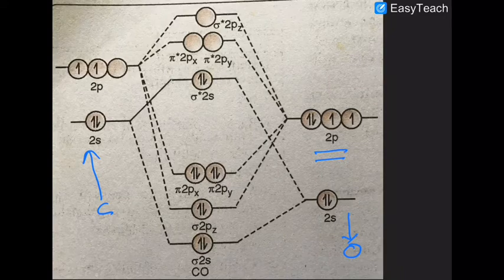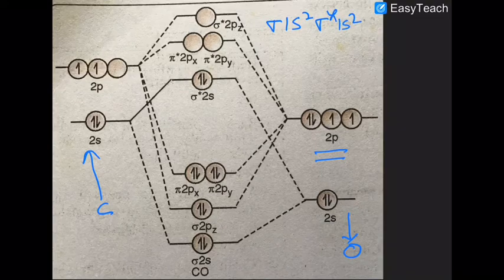And while overlapping, what happens? I will draw it like that. It is sigma 1s2, sigma star 1s2, sigma 2s2. After that, a gap exists. Sigma antibonding 2s is not there. What happens?